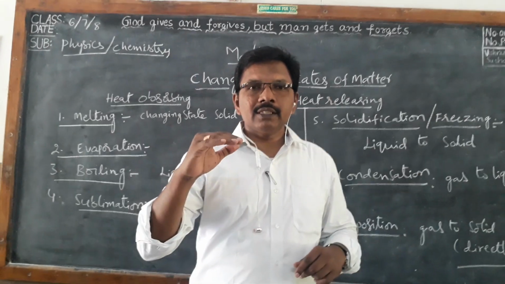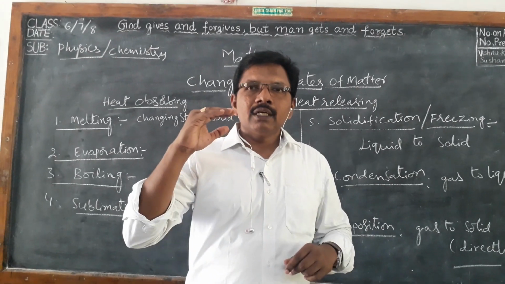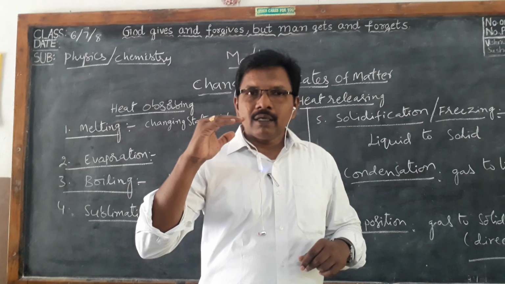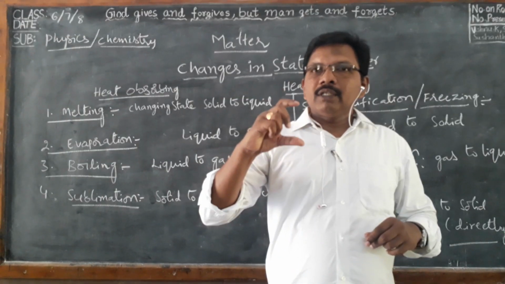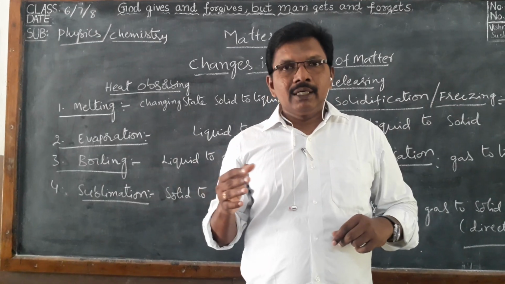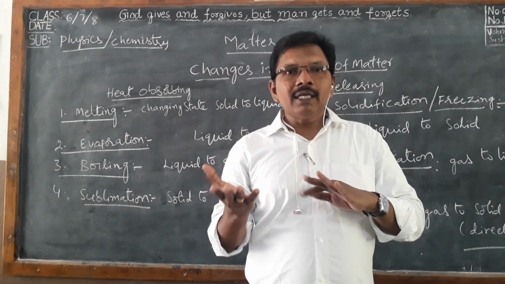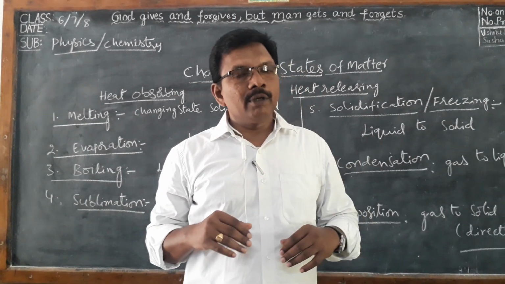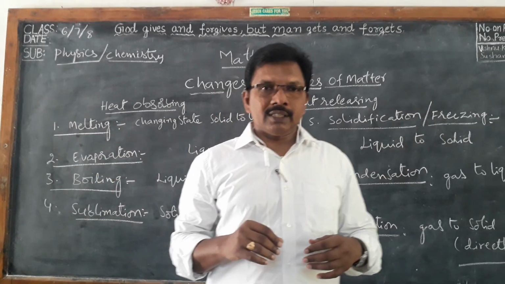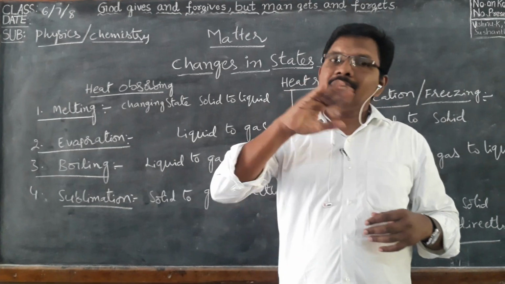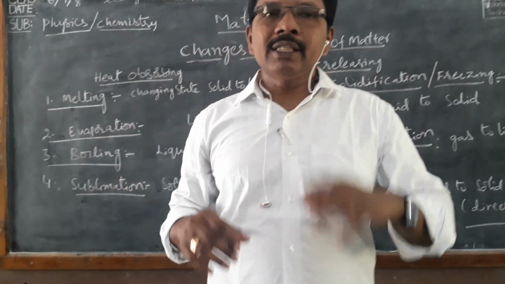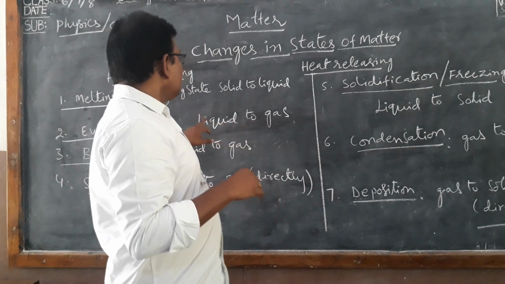When it reaches 0 degrees, it starts to melt. During the melting, the temperature does not increase, because the heat given is utilized only for the melting process, until the total solid is melted. The temperature remains constant. That is called the melting point.